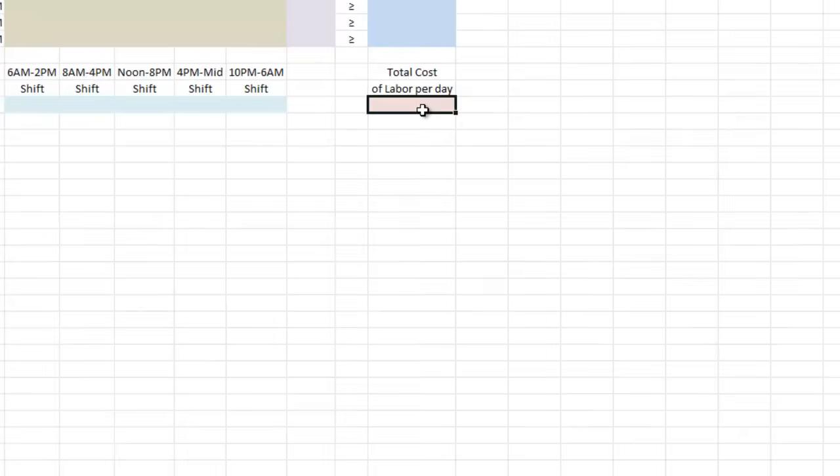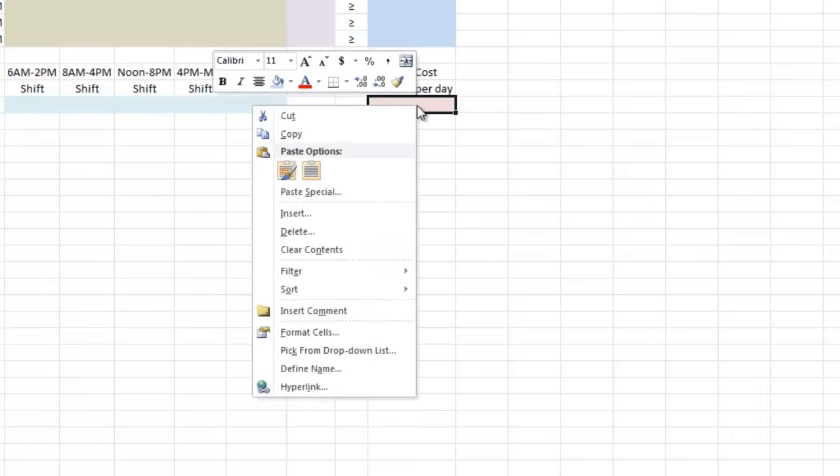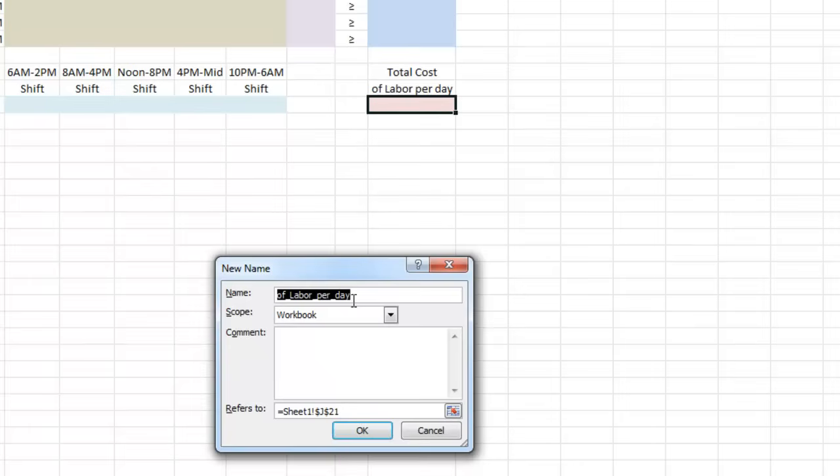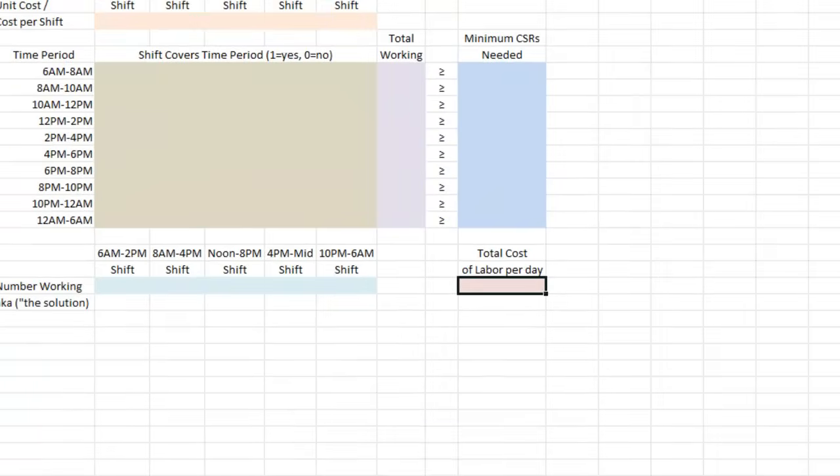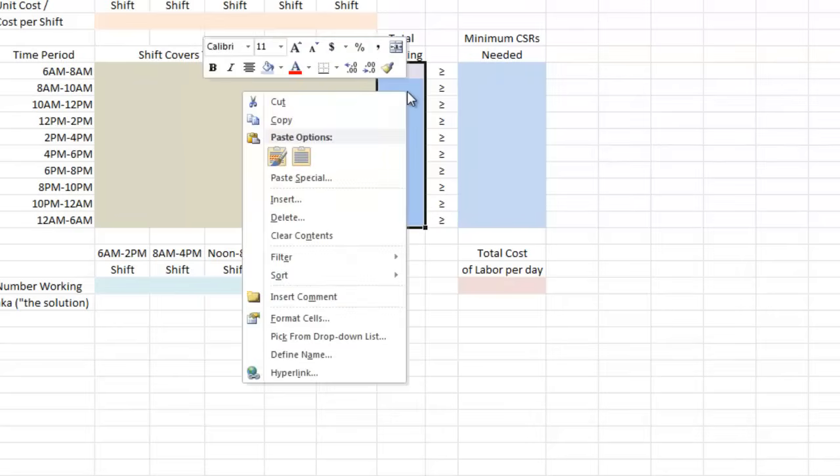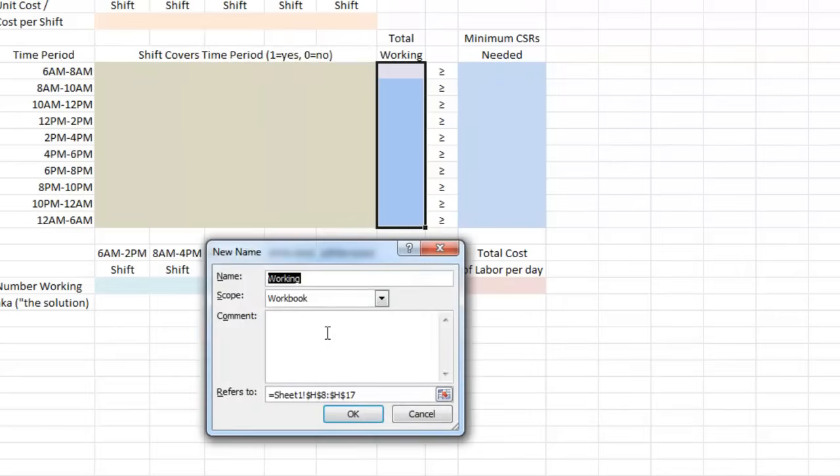Now in the bottom right, which is the one in the end we're going to be most concerned about, our total costs. We're going to right click that, define name, call it total cost, and then one more is the purple column. Select that, right click, define name. We're going to call this total working.